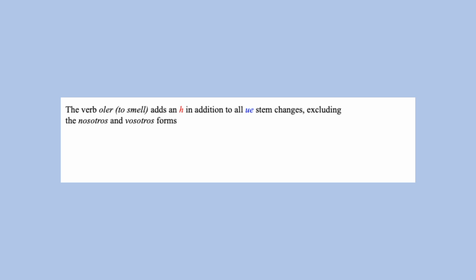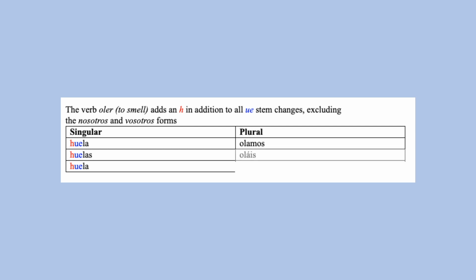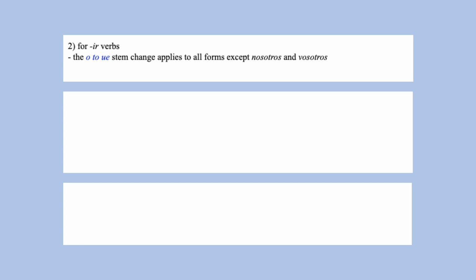The verb oler adds an H prior to the O to UE stem change, but again, this does not apply to nosotros or vosotros. Huela, huelas, huela, olamos, oláis, huelan. For IR verbs with an O to UE stem change, the nosotros and vosotros forms will instead undergo an O to U stem change.